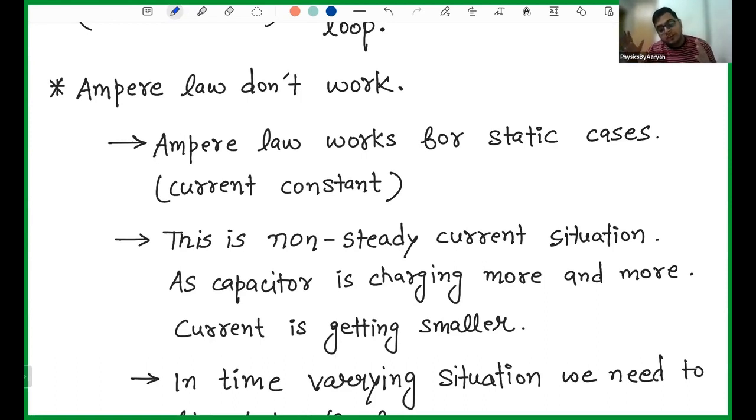So Ampere's law was working at that time. Why? Because our current was constant at that time. But now what is happening is we are changing our current. As the percentage of battery in my phone keeps on increasing, my current keeps on reducing. And when it is 100% charged, my current becomes zero. So whenever my current is not constant with time, Ampere's law will not work. I hope you understood this.